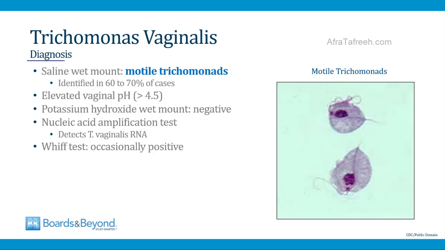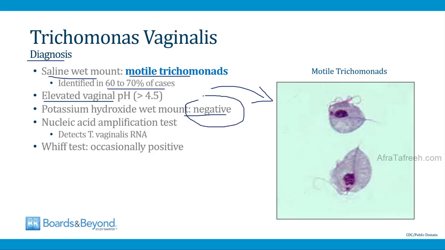You can make the diagnosis of trichomonas by examining a sample of vaginal discharge on a saline wet mount. The classic finding is the presence of motile trichomonads. This is a picture of what they look like on the slide here. These are identified in 60 to 70% of cases. So we talked earlier about how a saline wet mount will identify clue cells in bacterial vaginosis, and in trichomonas, it will identify motile trichomonads. The vaginal pH is elevated in trichomonas infection just like it is in bacterial vaginosis, and the potassium hydroxide wet mount test is going to be negative. We'll talk about this in a minute, but this test is only positive in cases of Candida fungal infection.